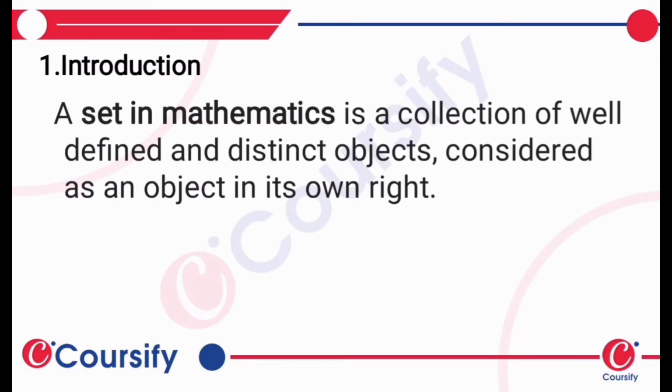A set in mathematics is a collection of well-defined and distinct objects, considered as an object in its own right. Which means, in simple terms or in layman's terms, a set can be defined as a collection or a group of objects, or maybe even a single object. When a group of objects come under defined parameters, then that particular group can be called a set.